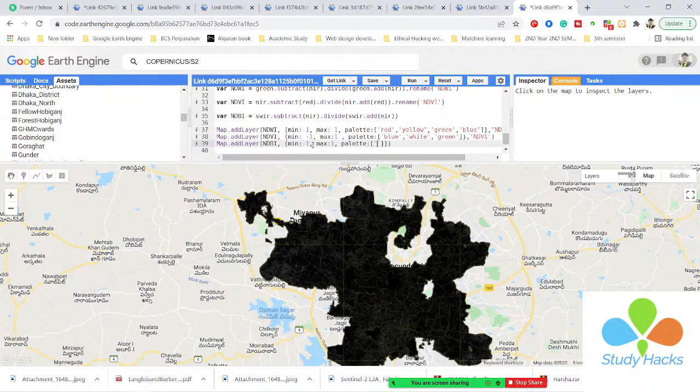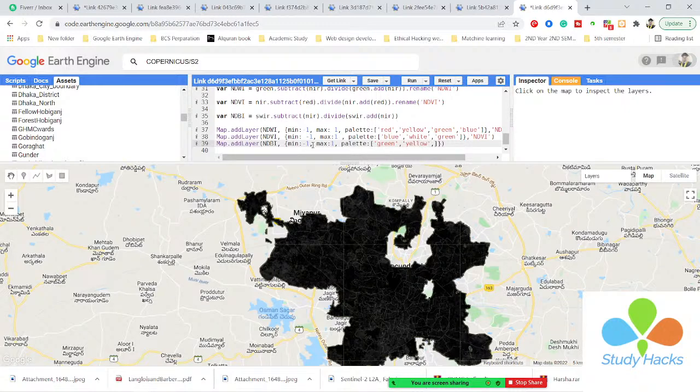In this list I simply put which pixel value shows which color. Closer to -1, it will show the green color, so it will be not built up area. Then a pixel value greater than -1 will show the yellow color.